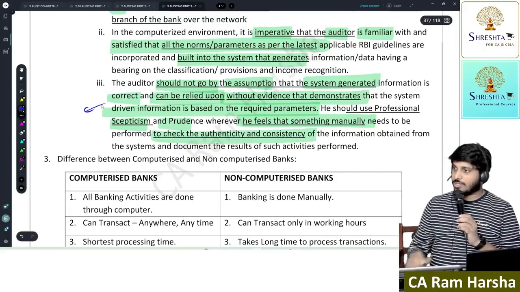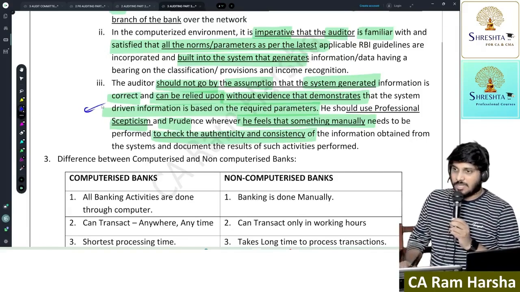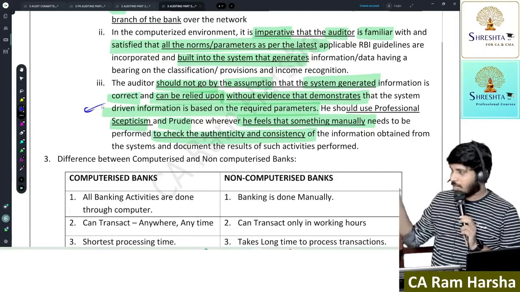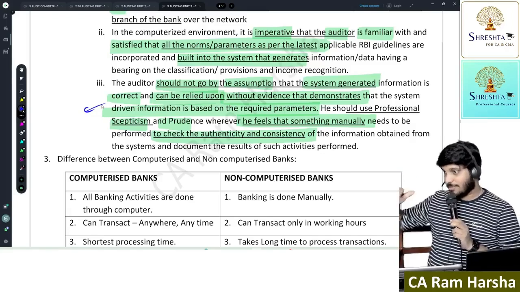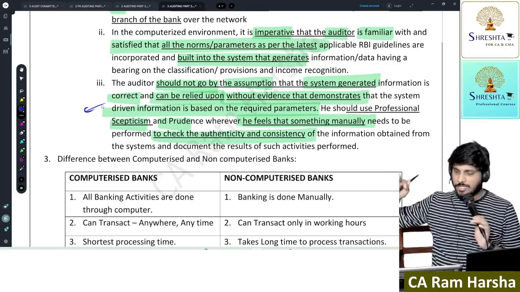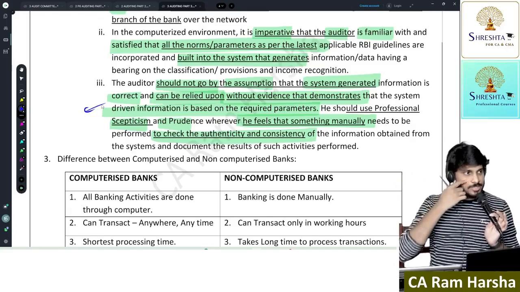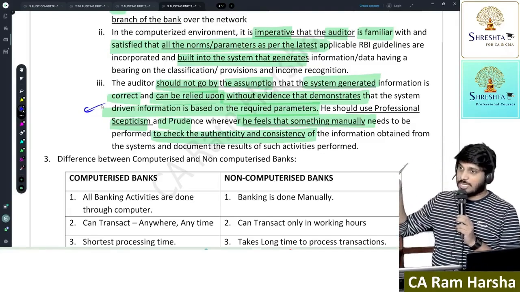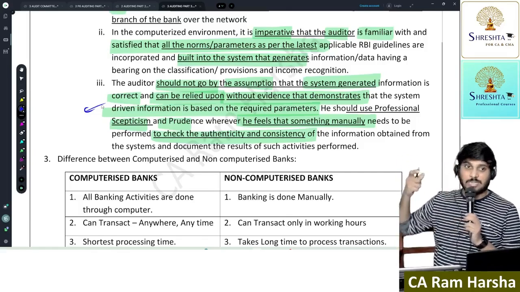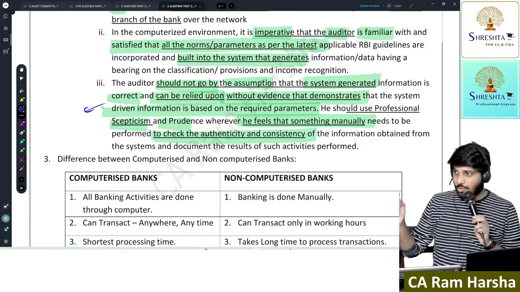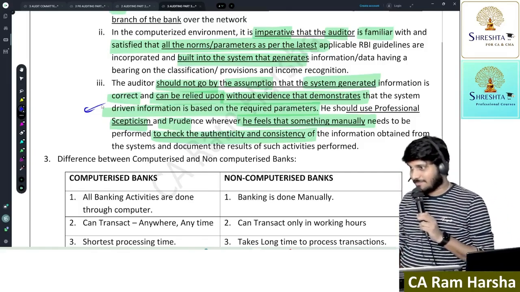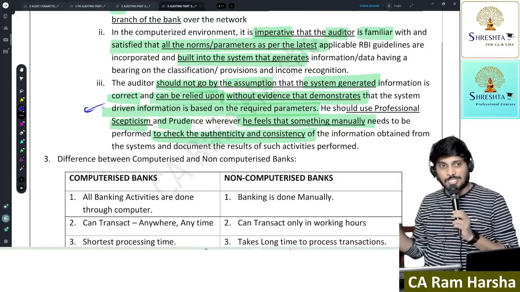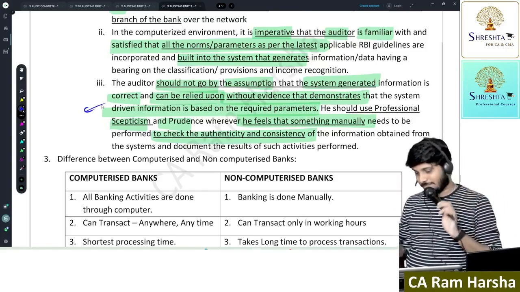Remember, just because a loan is granted, the system will collect the loan, EMI recovery, everything is fine. The loan is collected on time by the computer. The computer will debit the customer account on time. Just because everything is fine, don't think the loans given by the banks are proper. First of all, you need to check based on what documentation the bank is giving the loan, and how creditworthiness is being assessed. Able to understand? Just because computer controls are perfect, don't think the financial statements are completely true and fair.